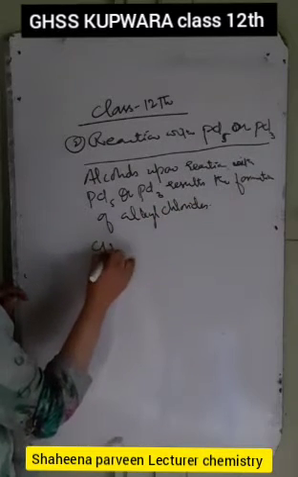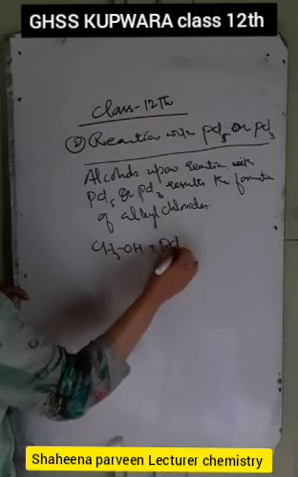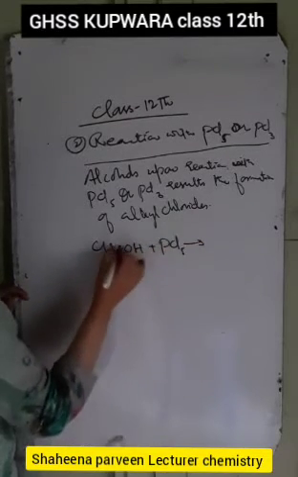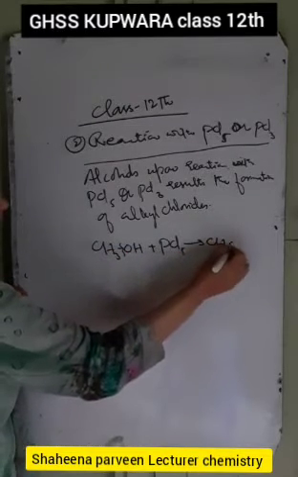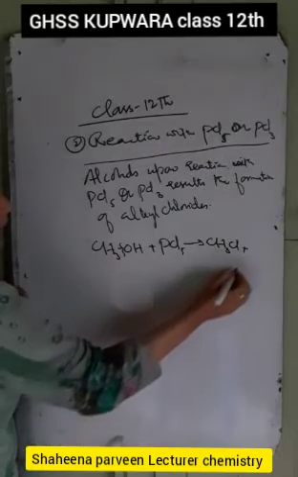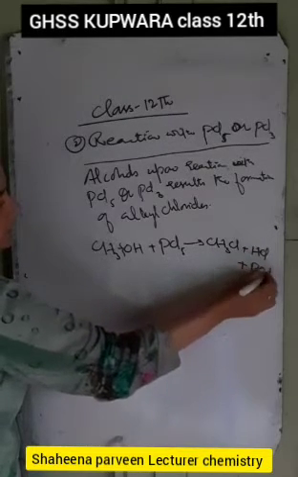Suppose we have CH3OH, methanol, and we add PCl5 to it. The cleavage occurs here, and it results in the formation of CH3Cl, methyl chloride, plus HCl plus POCl3.